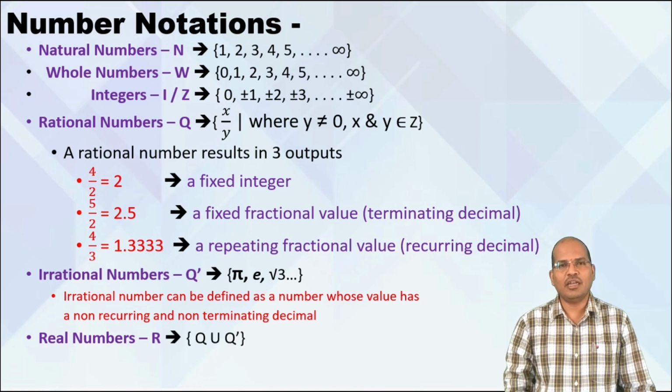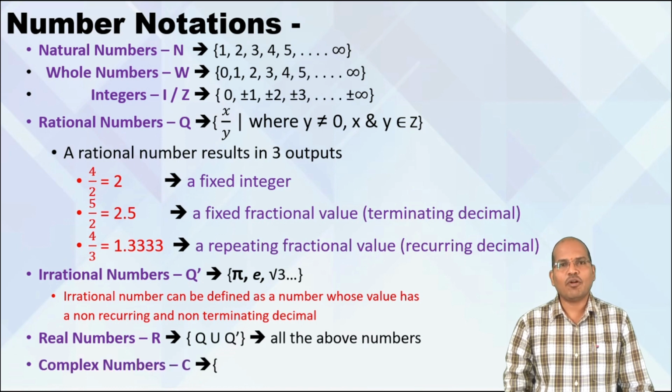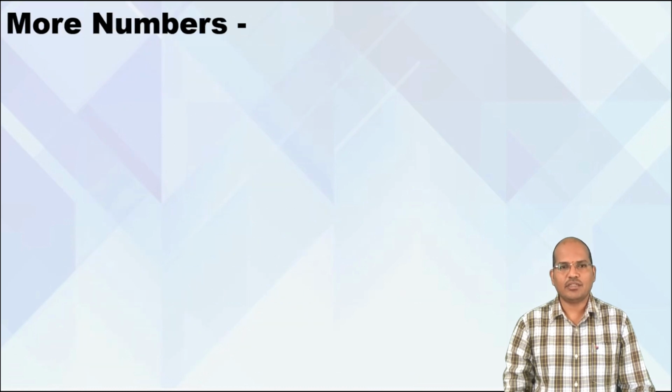Now going ahead, what are real numbers? The set of rational and irrational numbers are called real numbers. So all the numbers we have learned before, if you put them together, are called real numbers. And what are complex numbers? Complex numbers are those set of numbers of the form a plus or minus ib, where i square is minus 1, a, b are real numbers, and keep in mind b should not be 0. So only those set of numbers are called complex numbers. Fine with that? Yes.